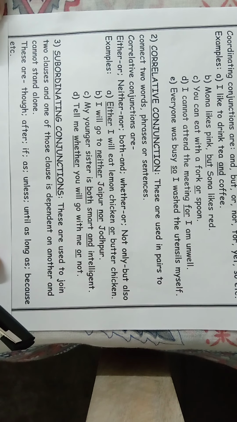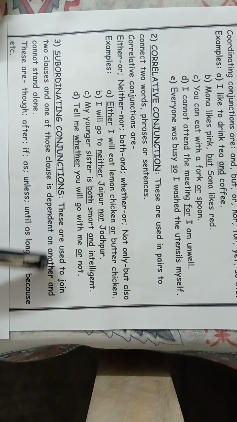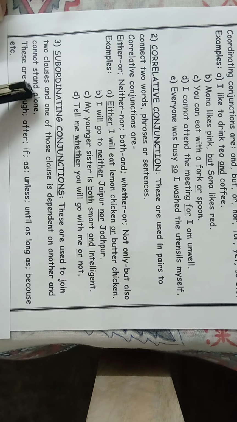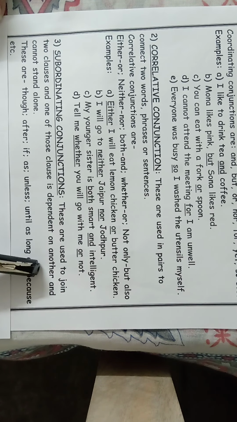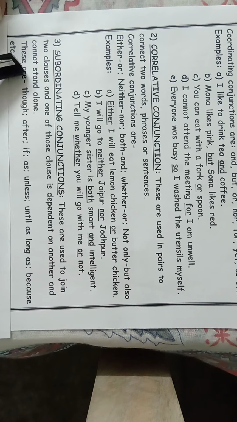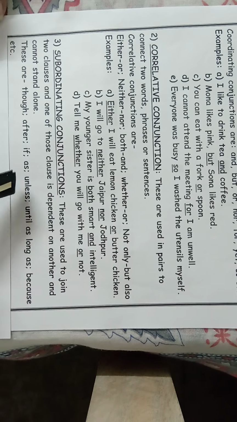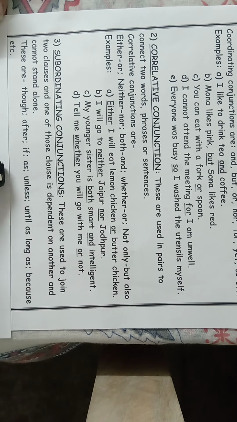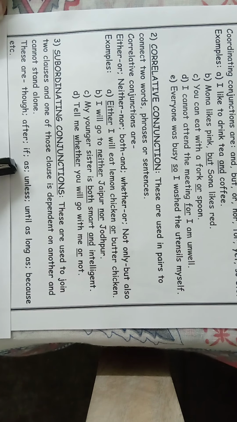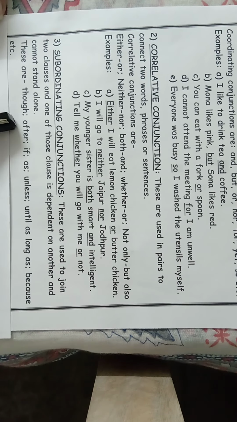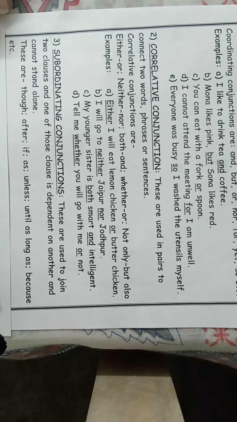Now the third type, subordinating conjunction. These conjunctions are used to join two clauses and one of those clauses is dependent on another and cannot stand alone, where one part of the sentence is dependent upon the other part of the sentence, and the words which join this type of sentence are called subordinating conjunctions. Let's see a few examples which will make the concept much clearer.